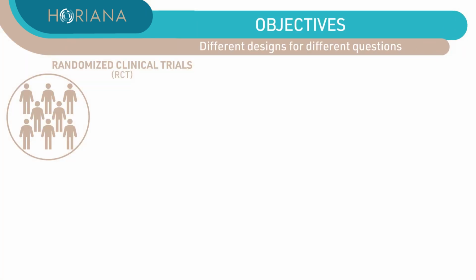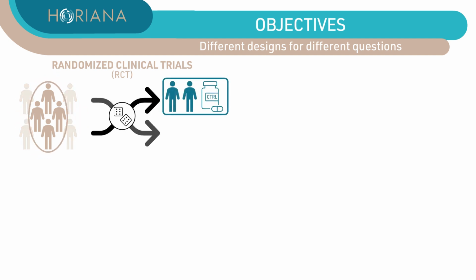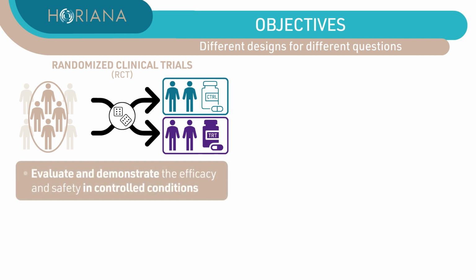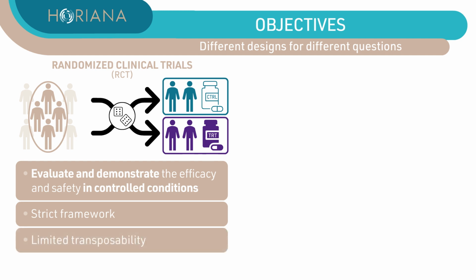Randomized clinical trials, RCTs, consist in randomly creating groups of patients among those who meet selection criteria. This is the principle of randomization. They are used to evaluate and demonstrate the efficacy and safety of a drug or of a medical device or a healthcare strategy. They are carried out within a strict framework, with advantages by limiting potential bias and with disadvantages by limiting transposability of results.